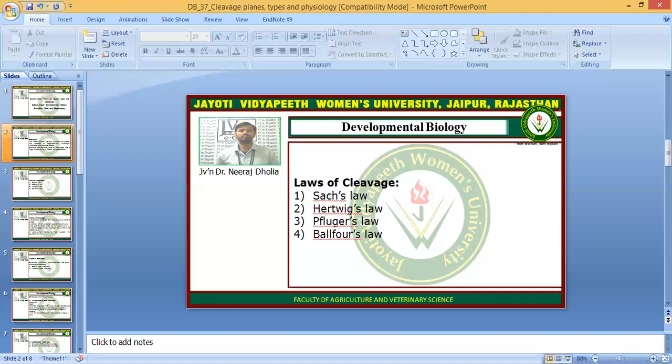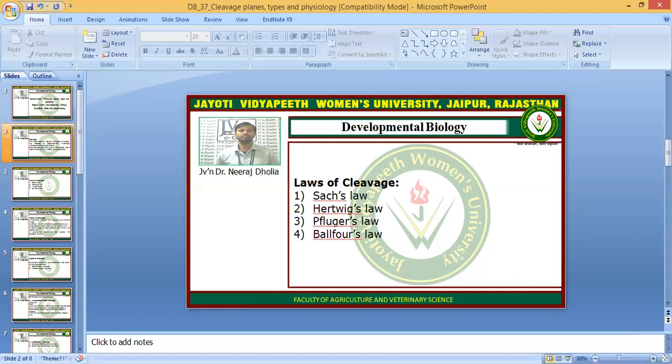So there is an egg, and it has two components: one is yolk and one is cytoplasm. The spindle fibers which form during the cleavage divisions will form in the cytoplasm and in the long axis. So this is Hertwig's law.